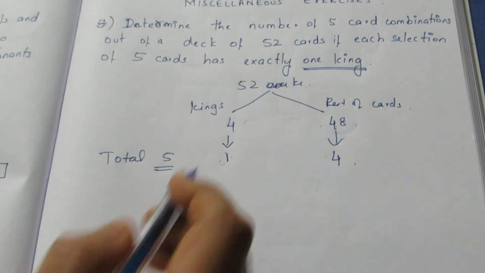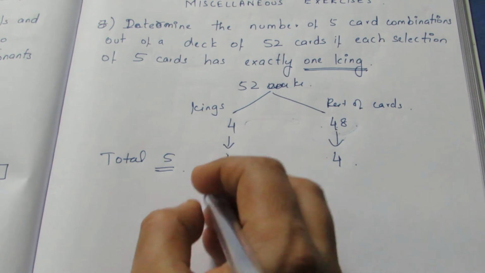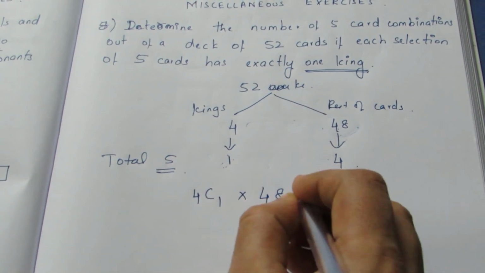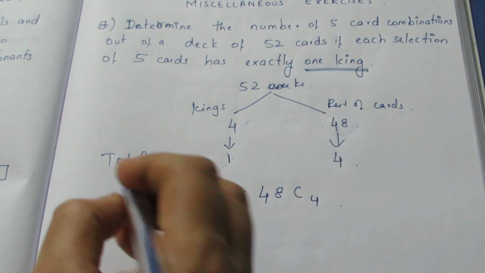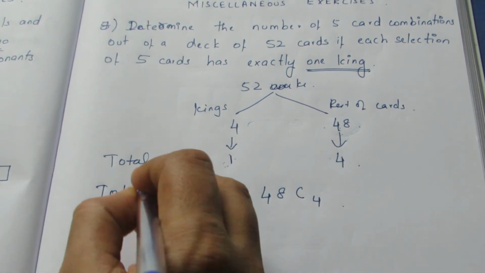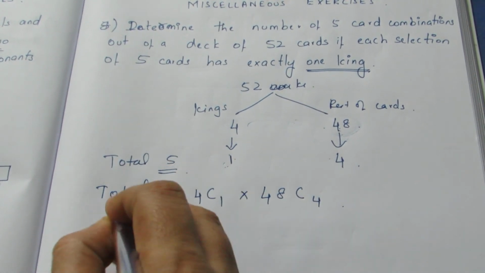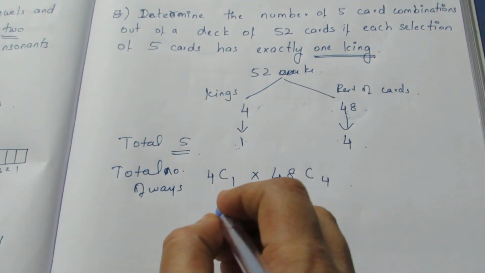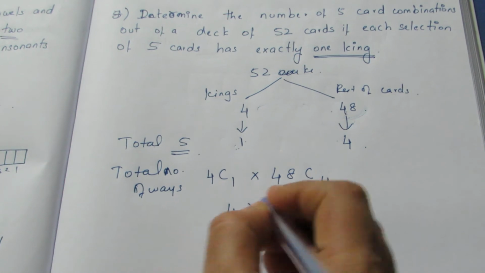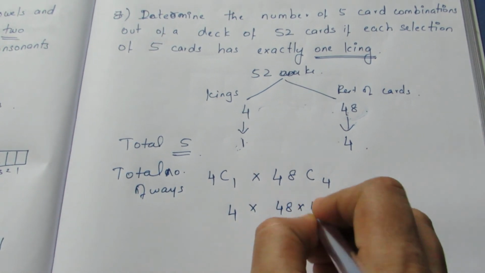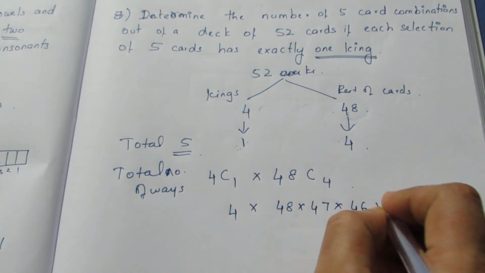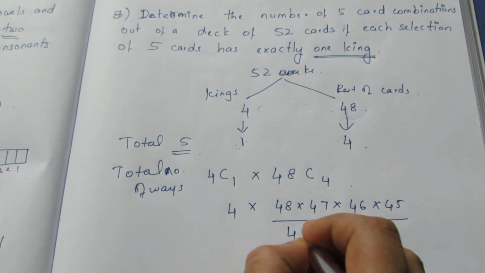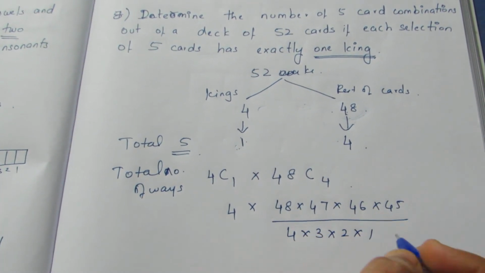Now selecting 1 king from 4 kings is 4C1, into 48C4, will be the total number of ways. Now we'll write the solution. 4C1 is 4. Here it's 48 into 47 into 46 into 45 by 4 factorial. 4 factorial is 4 into 3 into 2 into 1.